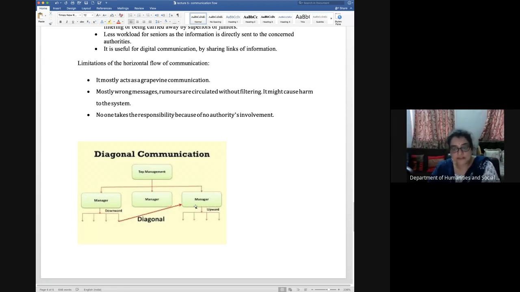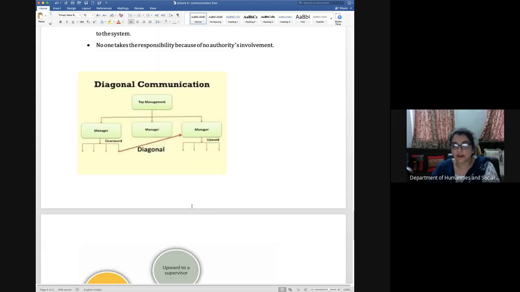Then wrong messages can go there because there is no check. In upward communication, there is a check. But when you are going diagonal, the executives are directly going to the seniors of the other department. So there is no check. So wrong messages can go, rumors can be circulated without filtering because there is no filter. And no one takes responsibility because of no authority's involvement. There is no authority involved in the sales department. So if the production manager is getting some messages from the sales department at the lower level, there is no response, no one is taking the responsibility. So this is also the limitation of diagonal.